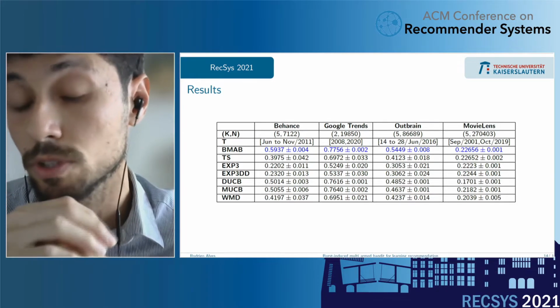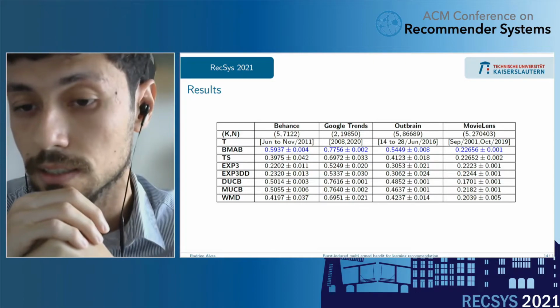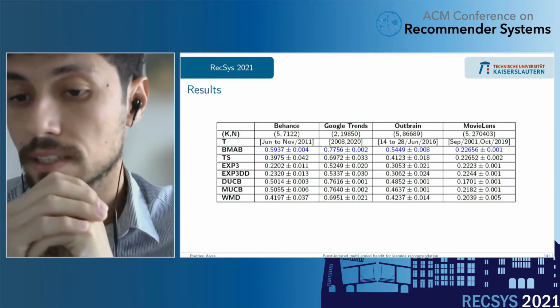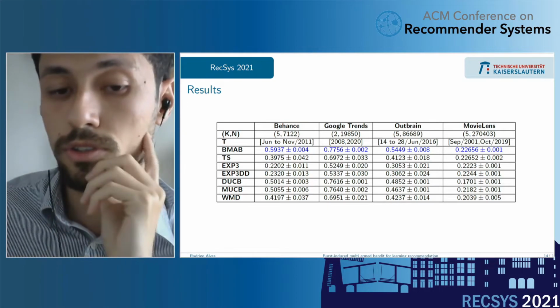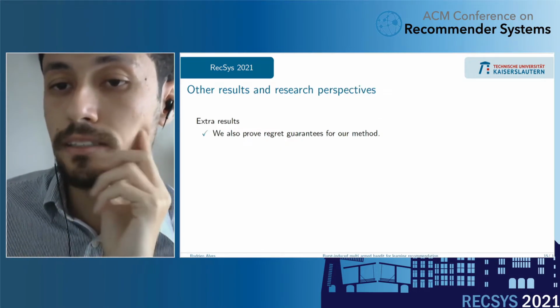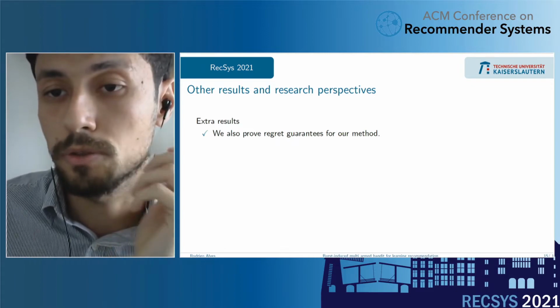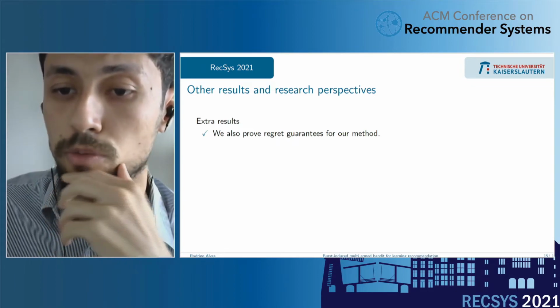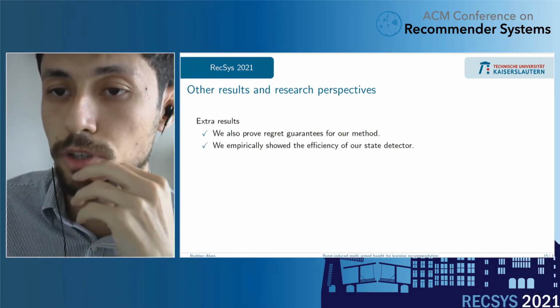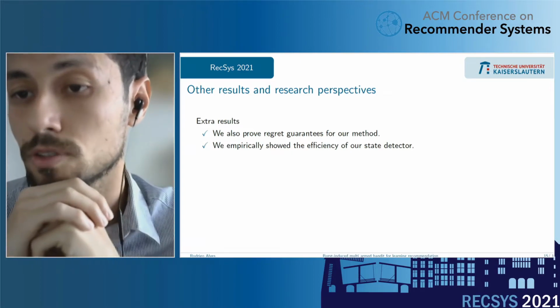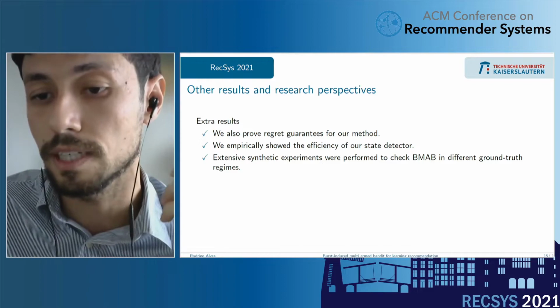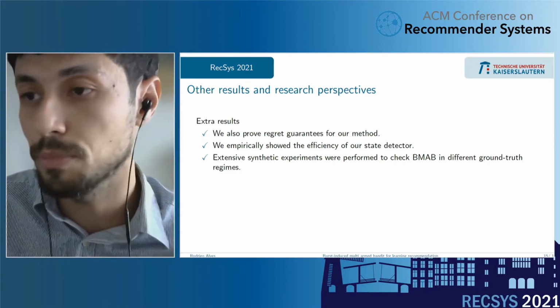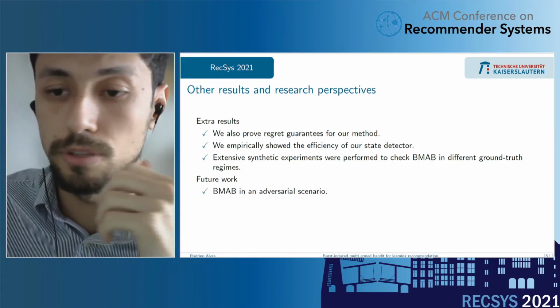About the results, we tested against seven state-of-the-art baselines and have very competitive results in four datasets. As extra results that can be found in our paper, we have regret guarantees for our method, and empirically we show the efficiency of our state detector. We also have extensive synthetic experiments to check BMAB in different ground truth regimes.